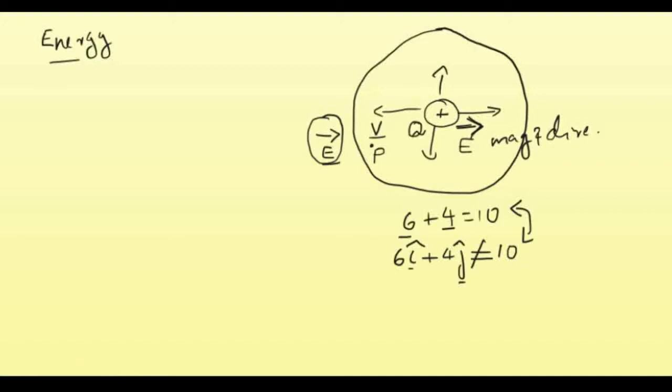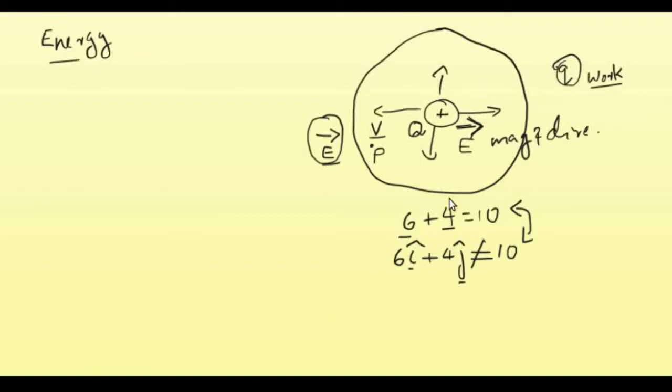Suppose we have a charge Q here. So this is the charge Q, and suppose there is another charge, small q, close to this bigger charge Q, then there will be some kind of electrostatic force between these two, right? And if you want to move this charge against the electrostatic force between these two, you have to do a work, right?